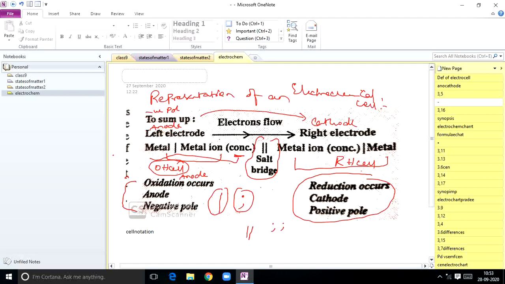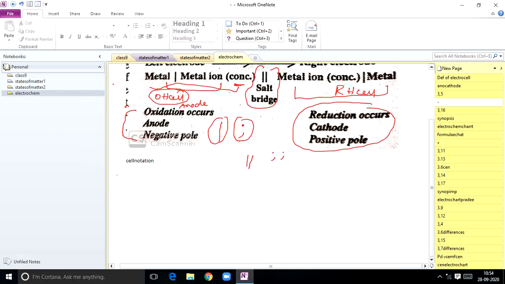So always remember that the oxidation half cell must be written on the left side. Next, both the oxidation half cell and the reduction half cell must be separated by a salt bridge. So this is the representation, students. Now I will write here the representation of an electrochemical cell.